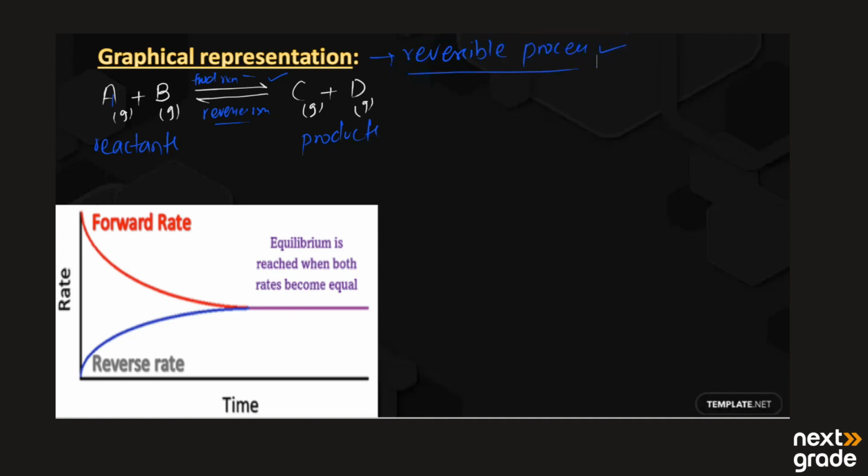So what is the graph going to tell us? We draw a graph in which along the y-axis we take the rate of change and along the x-axis we take the time t. At the start, when A plus B started to react, the concentration of the reactants A and B is more and the concentration of C plus D is less.